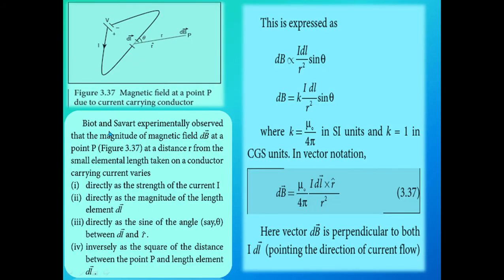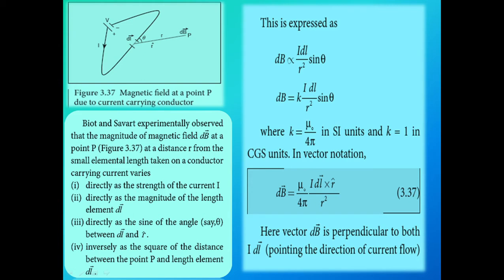Here, Biot and Savart experimentally observed that the magnitude of the field dB vector at a point P, at a distance r from a small elemental length taken on a conductor carrying current, varies as follows.